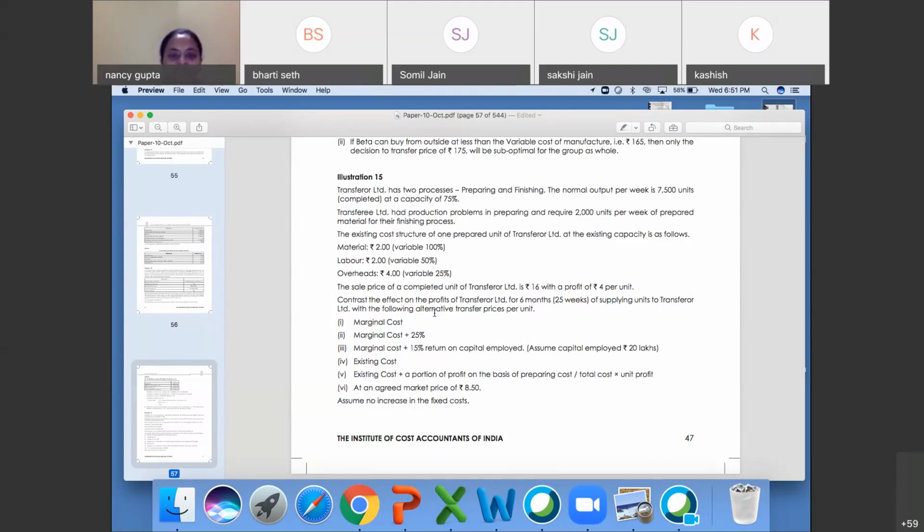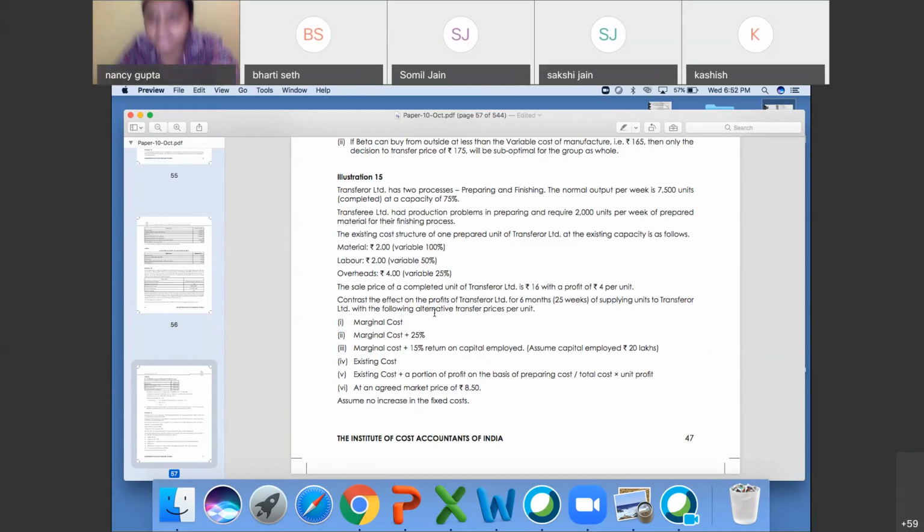The existing cost structure of one prepared unit of Transfer is as follows. Material 2 rupees, labor 2 rupees, overhead 4 rupees. Material is variable 100%, that will be 2 rupees. Labor 2 rupees, that is variable 50%.